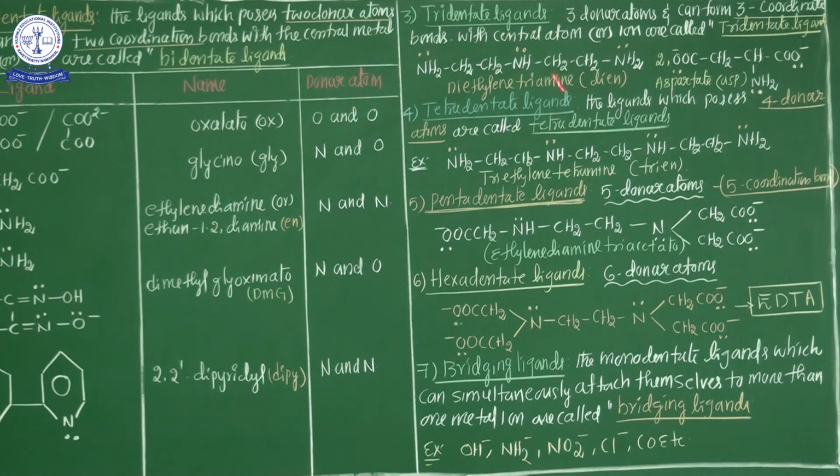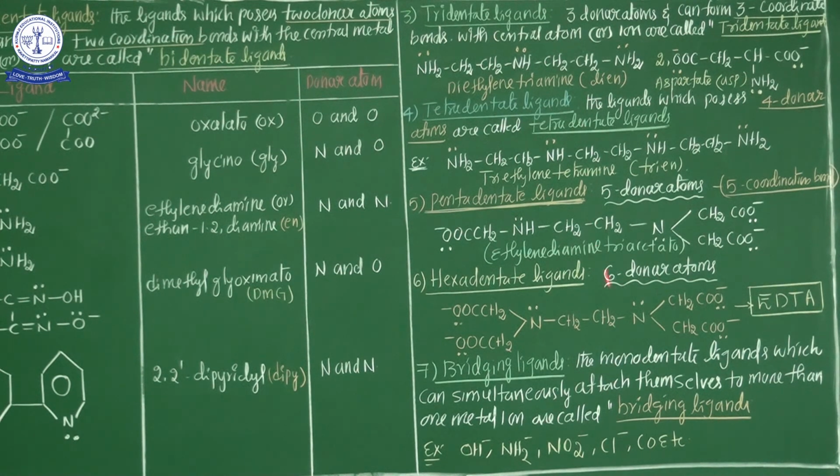Next one, pentadentate ligands. Pentadentate ligand means five donor atoms are there, creating five coordination bonds with the central metal atom. The best example of a pentadentate ligand is ethylene diamine triacetate. My dear students, listen very carefully. Examples of ligands are most important: monodentate examples, bidentate examples, tridentate, tetradentate, pentadentate, all ligand examples are most important.